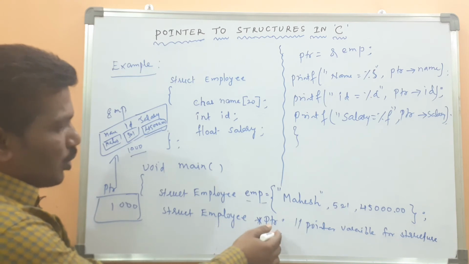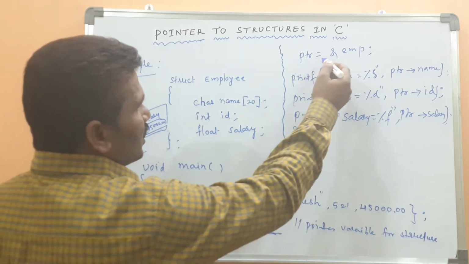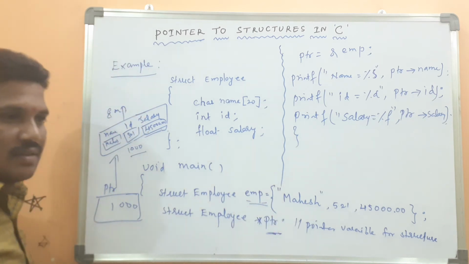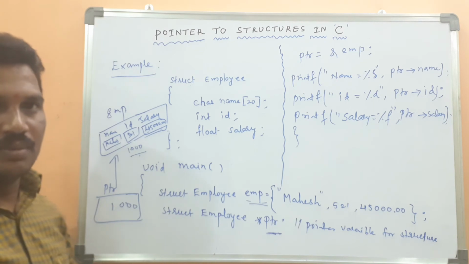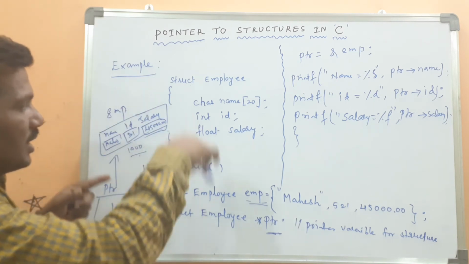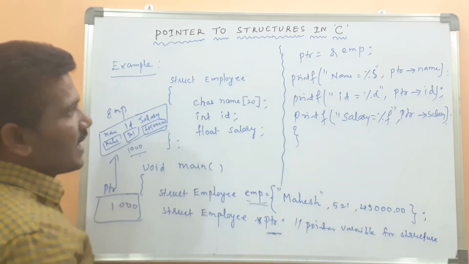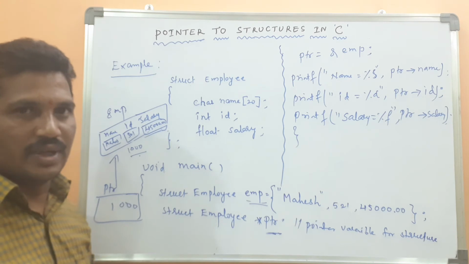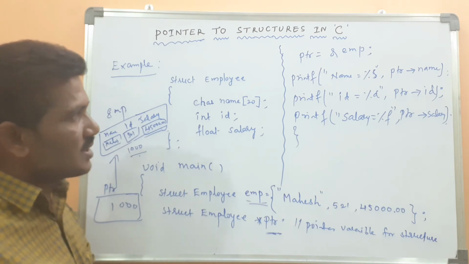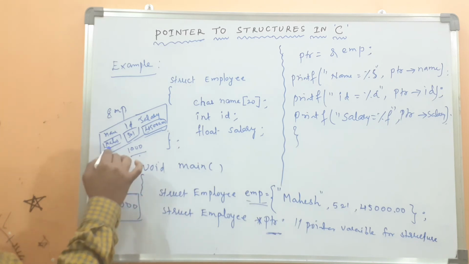After that, I create the pointer structure variable. The pointer structure variable can hold the address of the normal structure variable. This is the way it can be represented in the memory. Once you are accessing, because all this will be stored in the pointer structure variable, we are able to access the members through the pointer.